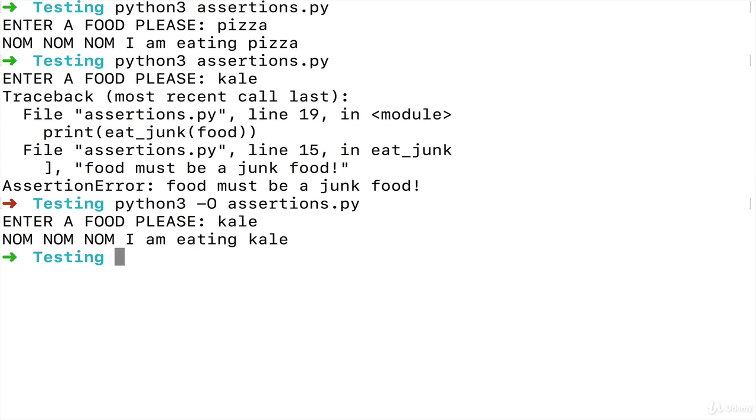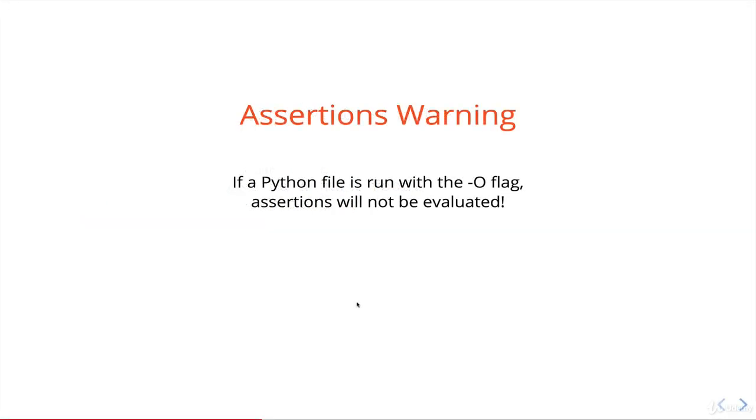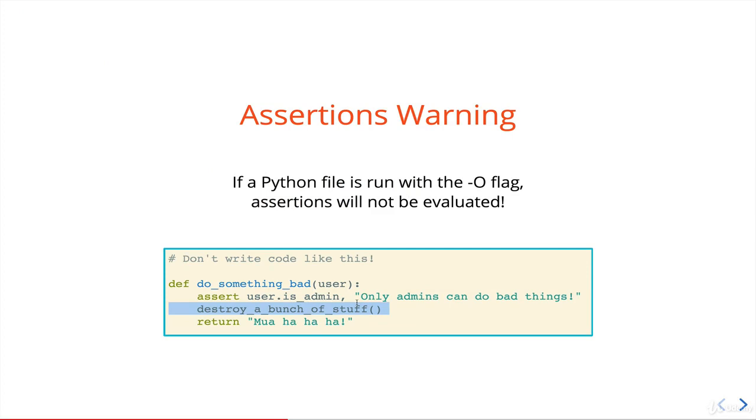And if I had code where I was using assert statements exclusively to test my code, and it was a real app, and not just a junk food function, that could be a problem. To demonstrate why this could be bad, I have a bit of a fantastical scenario down here. I've written pseudocode, but imagine that we have some real code in an application with an assert statement to check if a user is an admin. And if the user is an admin, they can destroy a bunch of things. They can remove posts. They can do whatever they want. They can delete our database. That's encapsulated by destroy a bunch of stuff.